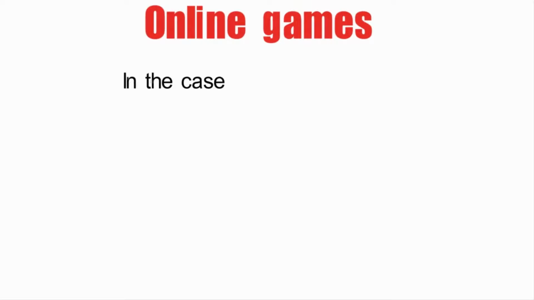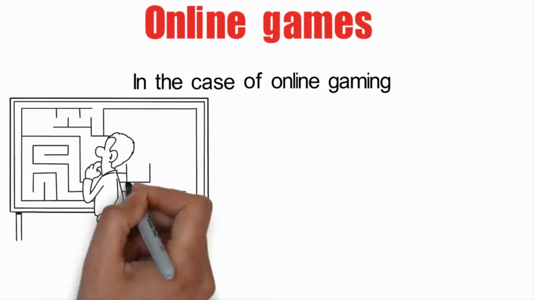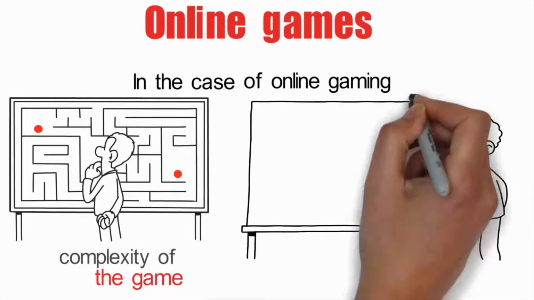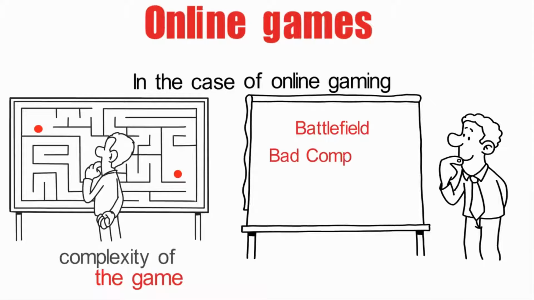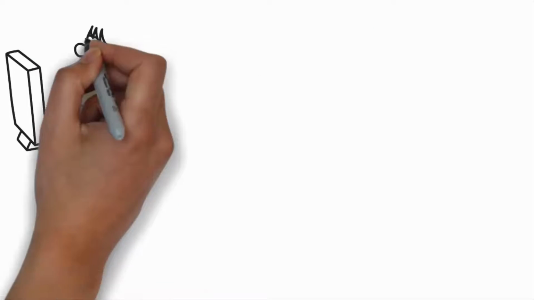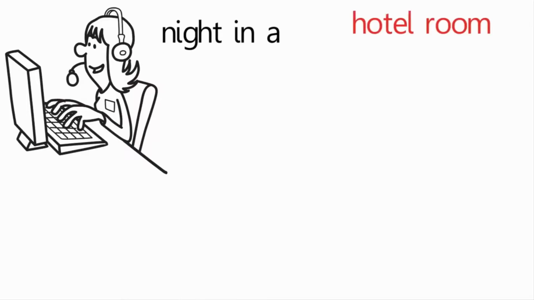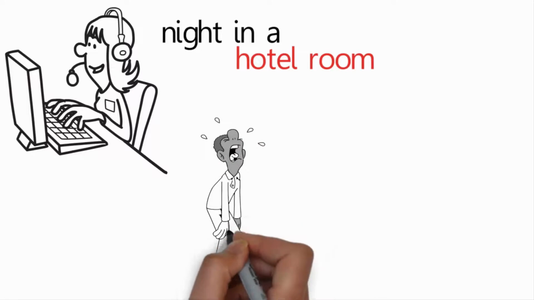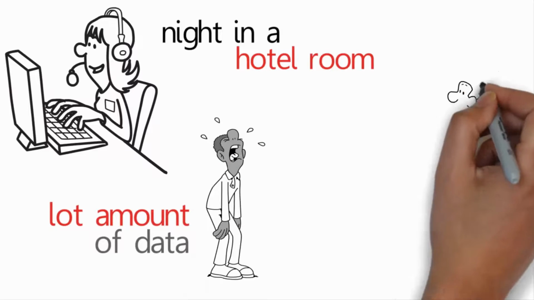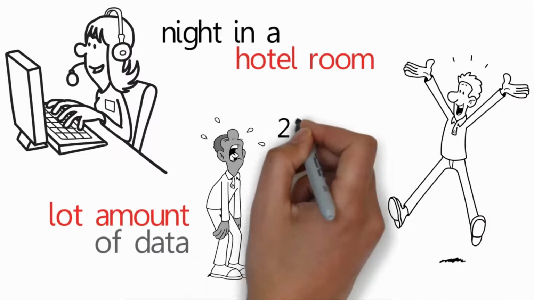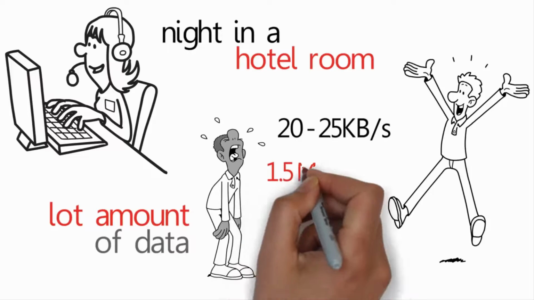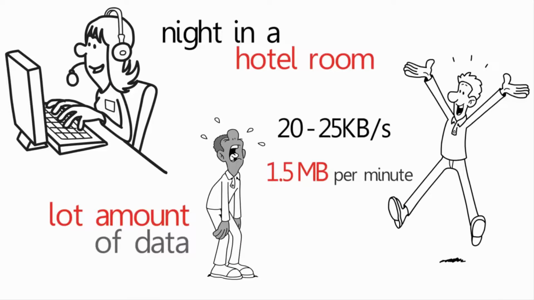Online games. In the case of online gaming, it all depends on the complexity of the game. In this case, the information refers to games like Battlefield, Bad Company 2, Call of Duty, etc. These are games with quite high graphic quality, which we would like to play one night in a hotel room. Such applications have always had the reputation of consuming a large amount of data, but surprisingly they consume around 20 to 25 kilobytes per second. This would make 1.5 megabytes per minute.